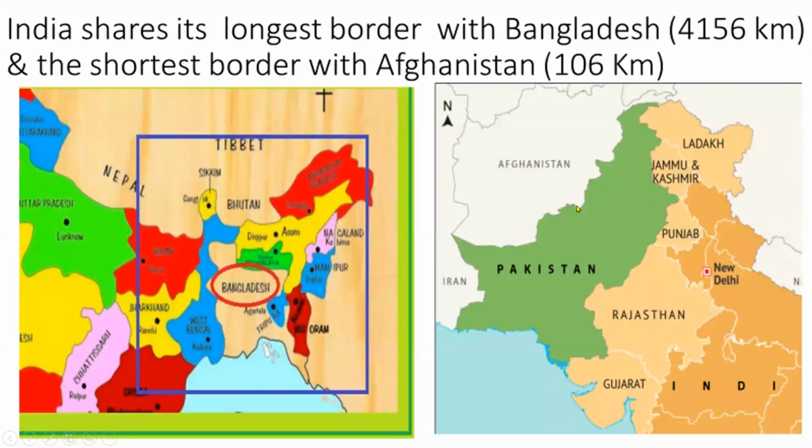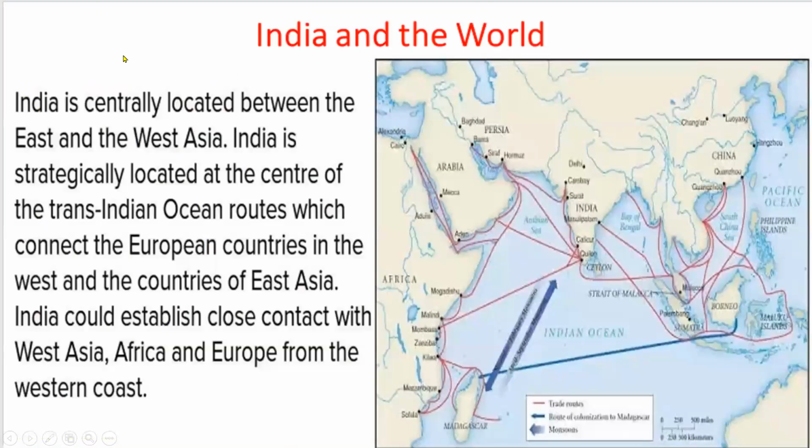And see this picture? It clearly shows the neighboring countries of India. And India shares its longest border with Bangladesh and the shortest border with Afghanistan. Just 106 kilometers. See here, this area. It shares only 106 kilometers of land frontier with Afghanistan, and it shares 4,156 kilometers of land border frontier with Bangladesh.